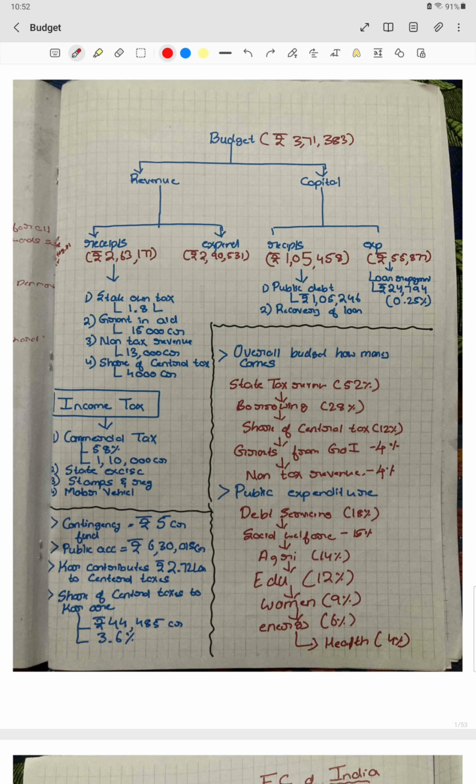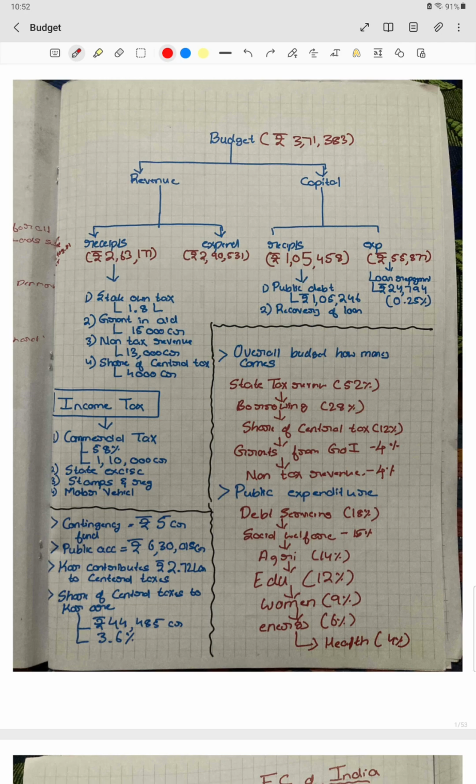So a revenue budget mainly has receipts and expenditure, and the same goes with the capital budget, that has receipts and expenditure. So in the revenue receipts, the number is 2,63,177, and the revenue expenditure is 2,90,531. Means revenue expenditure is greater than revenue receipt. So this budget is a revenue deficit budget.